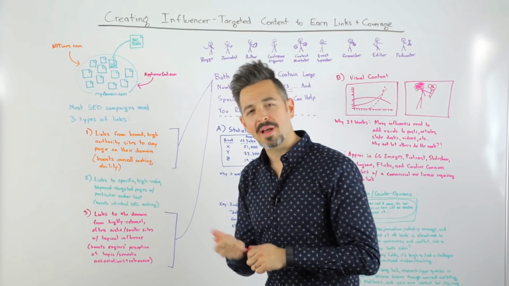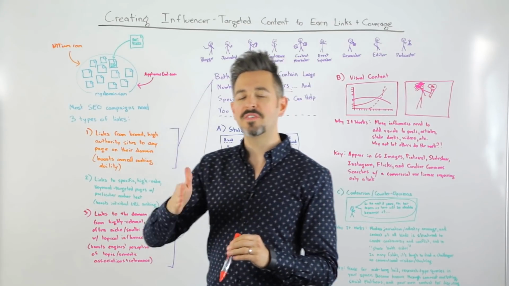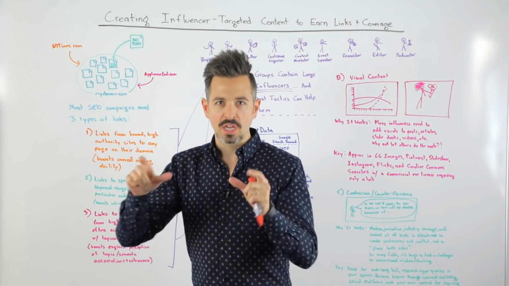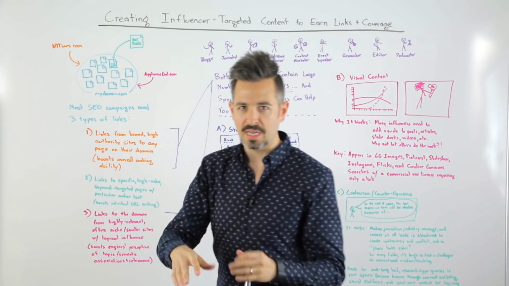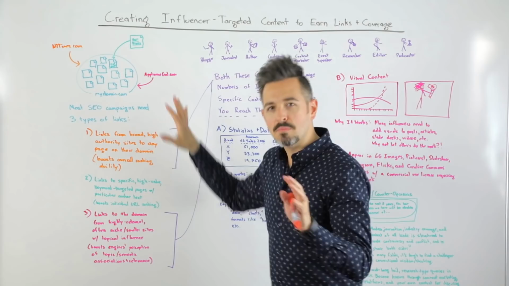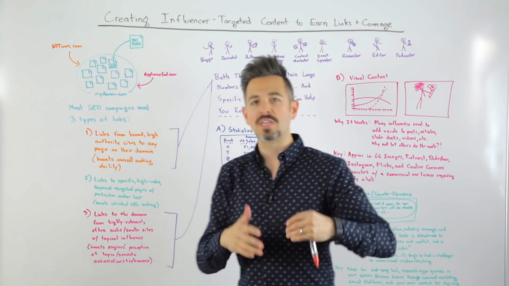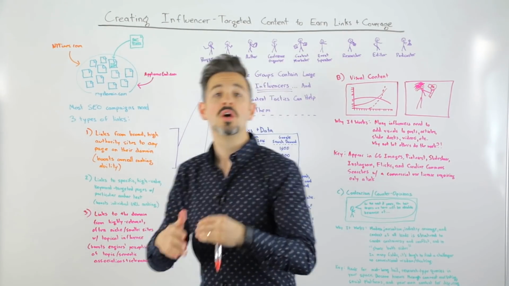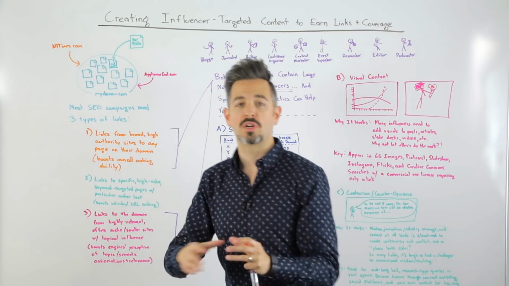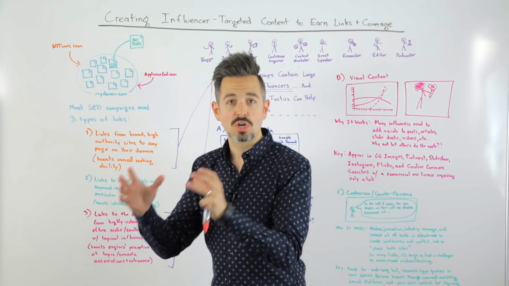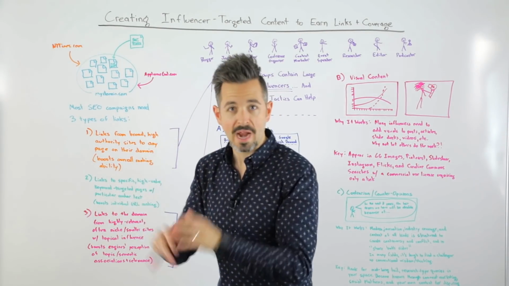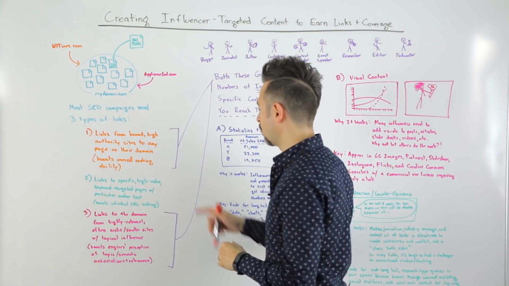This week we're going to chat about how to create content that is specifically influencer targeted in order to earn the links and attention and amplification that you often need. So it's the case that most SEO campaigns, as they're trying to earn the rankings that they're seeking, are trying to do a few things, right? You're trying to grow your overall domain authority, you're trying to get some specific keyword terms and phrases ranking on your site, right, for those terms and phrases.